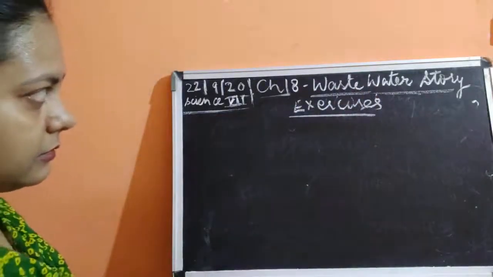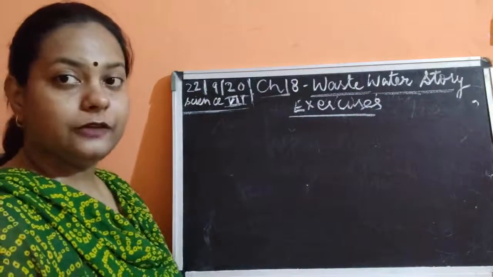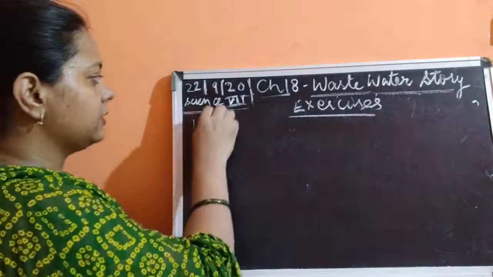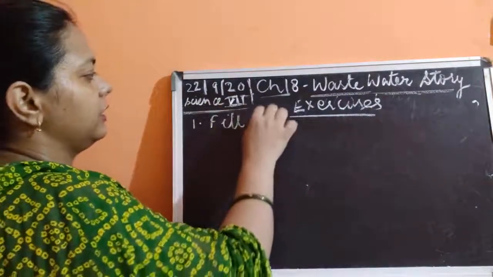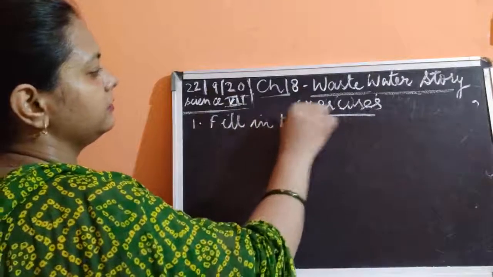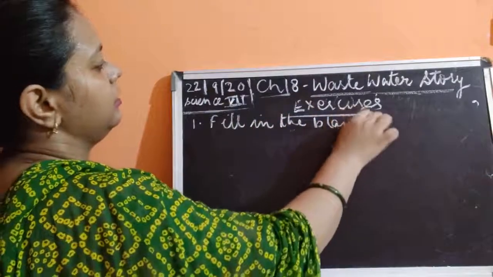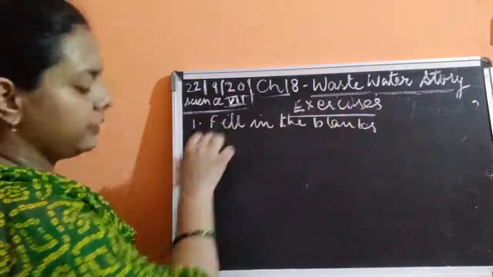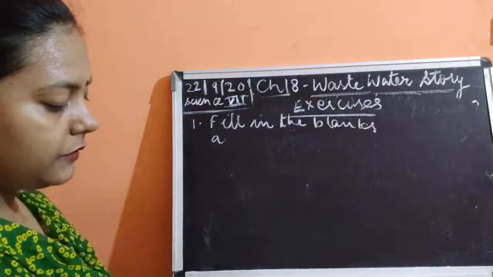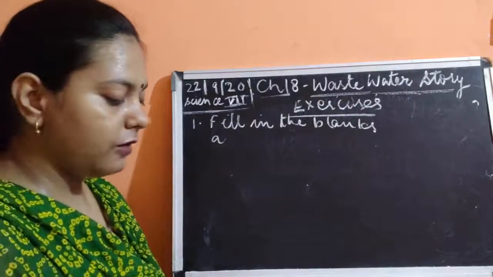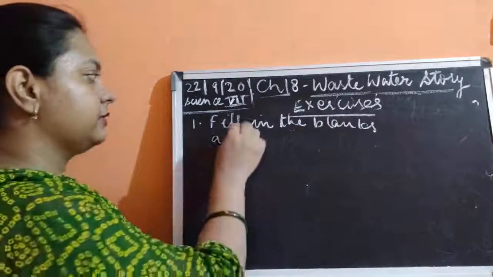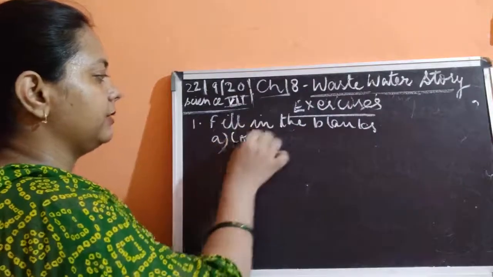Okay, so the first question is fill in the blanks. I think this is a very easy one. We will do the first one. Cleaning of the water is a process of removal of the contaminants. You could write pollutants, you could write contaminants.